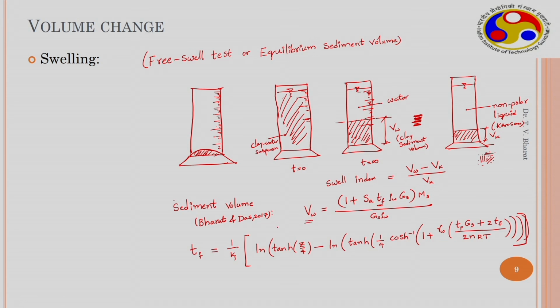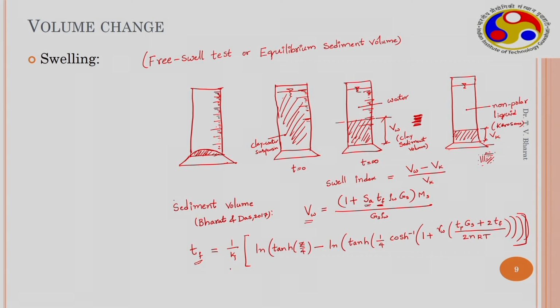So, here the sediment volume can be directly estimated if you know the specific surface area of the clay, which is expressed in meter square per gram, and the thickness of film, that is, the diffuse double layer thickness of an individual clay particle. If that is known, it can be estimated using this equation, and rho w, the density of water, is 1 gram per centimeter cube. Gs, the specific gravity of solids, needs to be estimated and used, and this is the mass of solids. Initially, if you take 2 gram of soil, this is 2 gram divided by specific gravity into rho w.